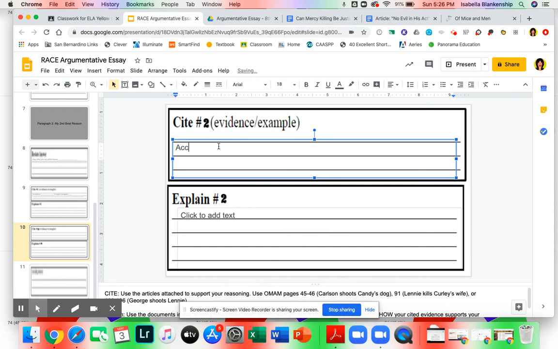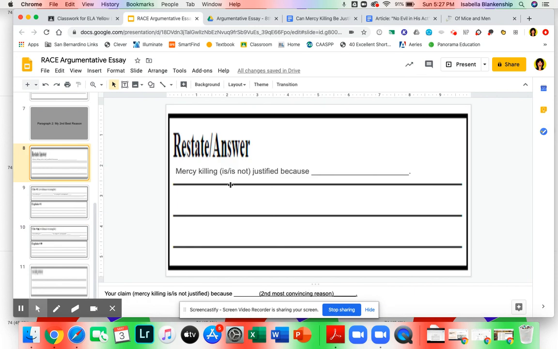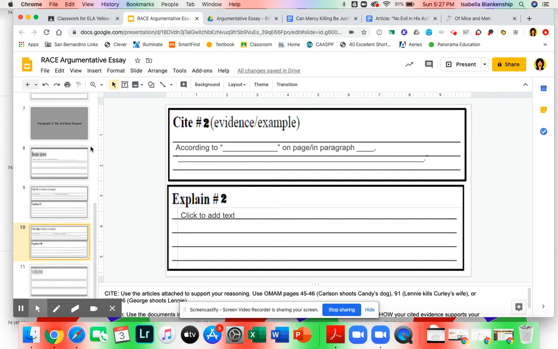When we cite our second piece of evidence, we're going to use the same format, according to whatever source you use. You're going to put either on page or in paragraph. And then we're going to comma, space, quotation mark, and we're going to copy and paste whatever evidence we find. Both pieces of evidence are supporting the same reason that you stated up here. So make sure you find two different pieces of evidence to support the same reason.